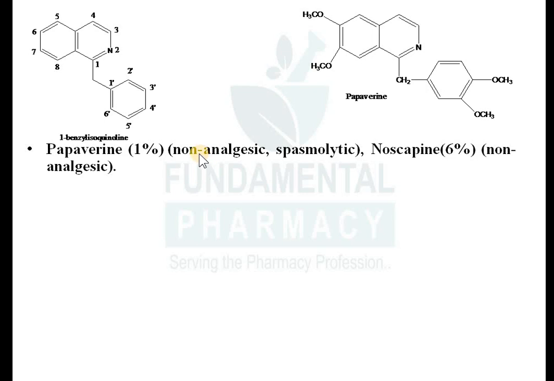So it is a non-analgesic. Papaverine does not have any analgesic property, but it has a spasmolytic property. It will relieve your spasm, unwanted contraction of smooth muscle. Then another molecule is noscapine, which is also present in the opium, about 6%. Both are naturally present. Again, noscapine is also non-analgesic.